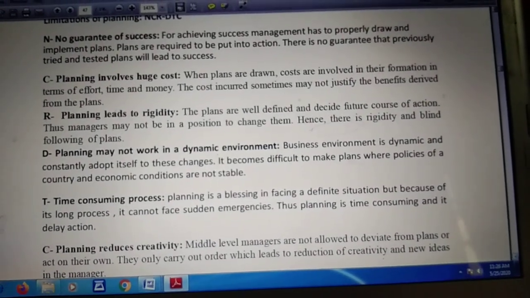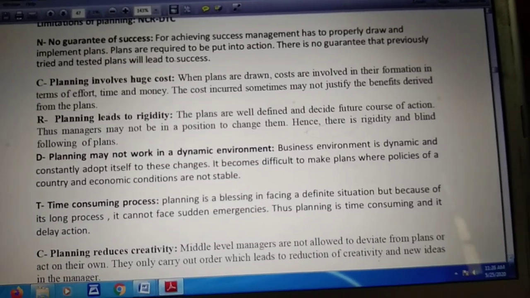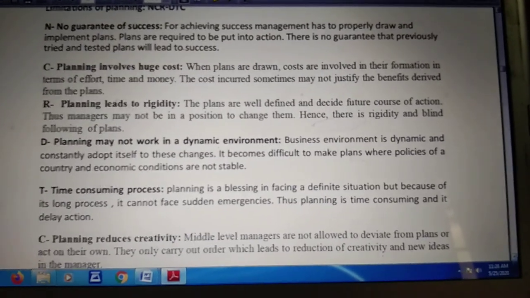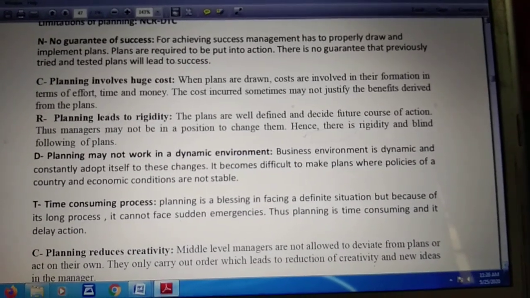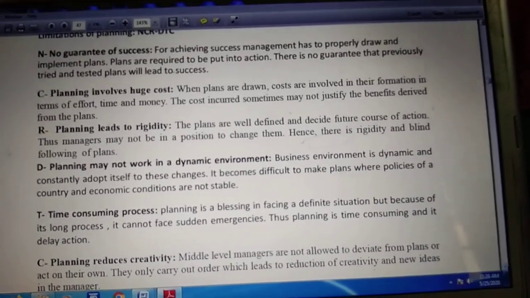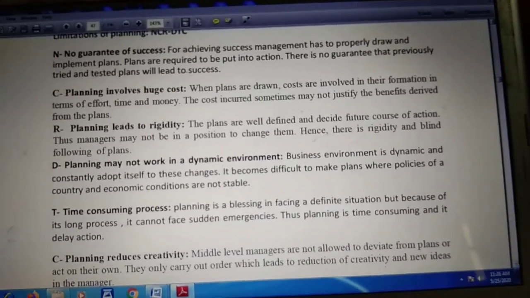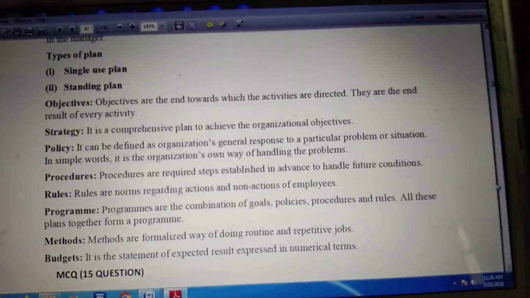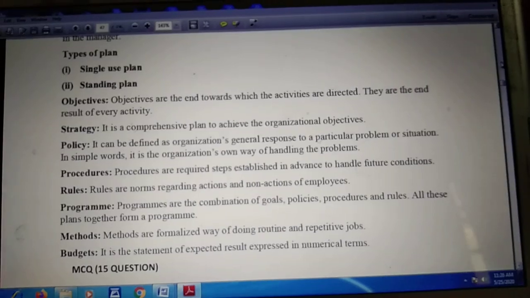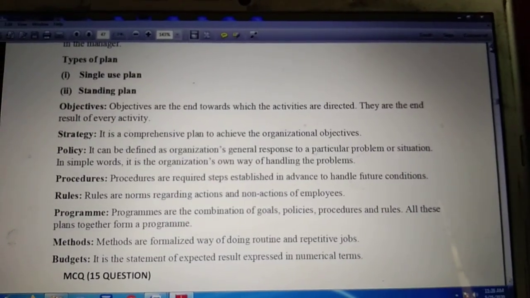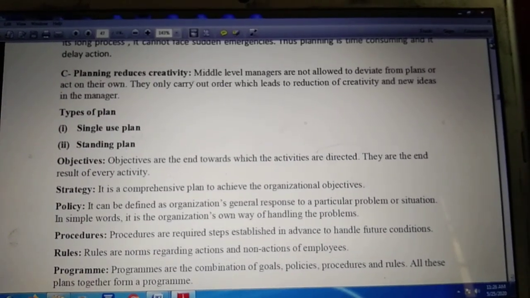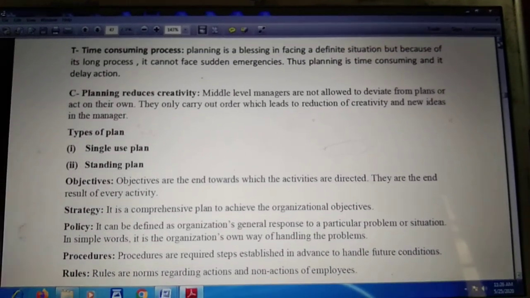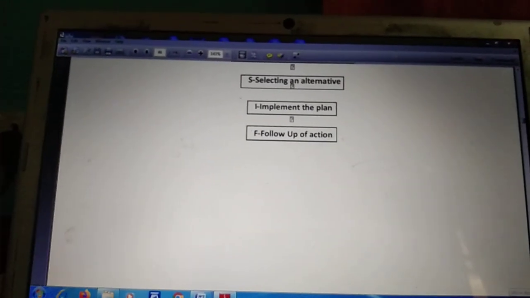The organization has to constantly adapt itself to changing things. But the plans are rigid and fixed. Once the plan has been made by the manager, everybody has to follow it, but the business environment is flexible. So sometimes, because of this dynamic nature of business, planning does not work properly.